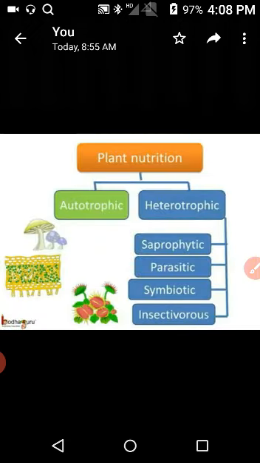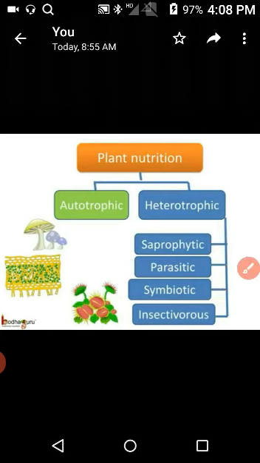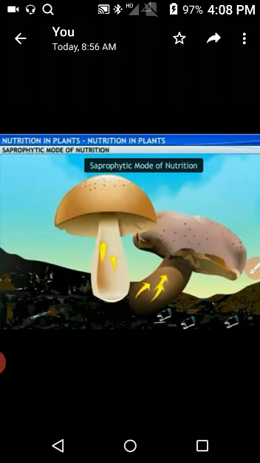Various types of nutrition are described below, such as saprophytic, parasitic, symbiotic, and insectivorous. Now we will cover the topics one by one. At first, we come to the topic saprophytic mode of nutrition.